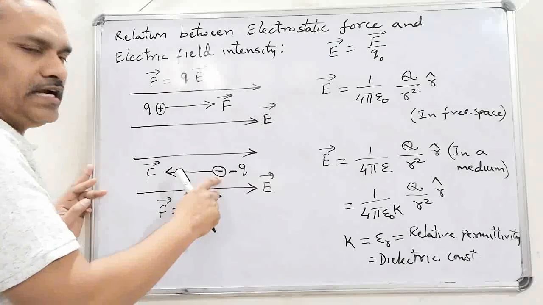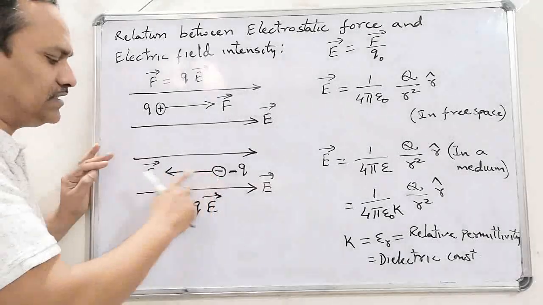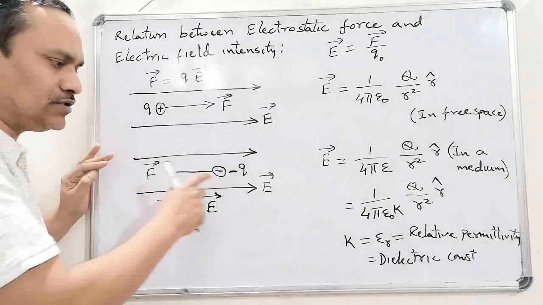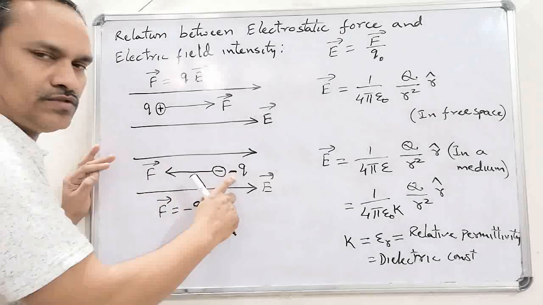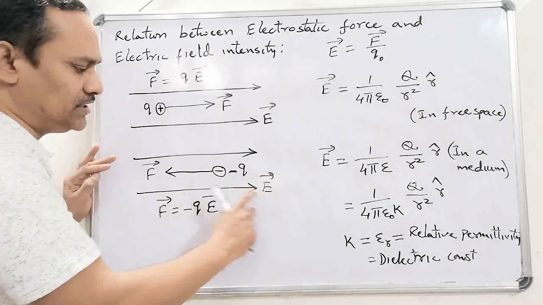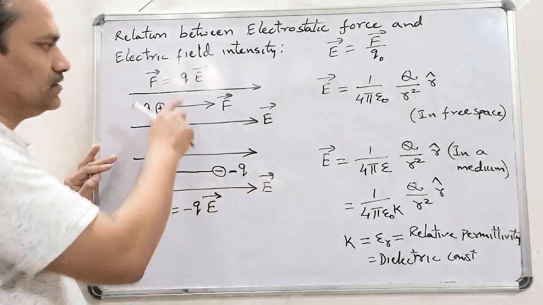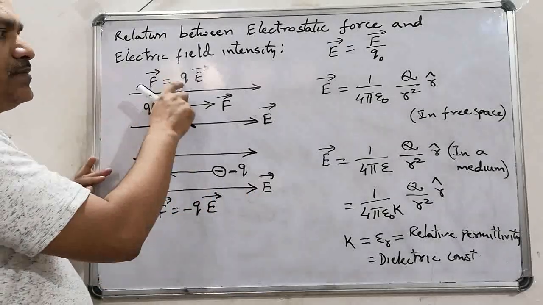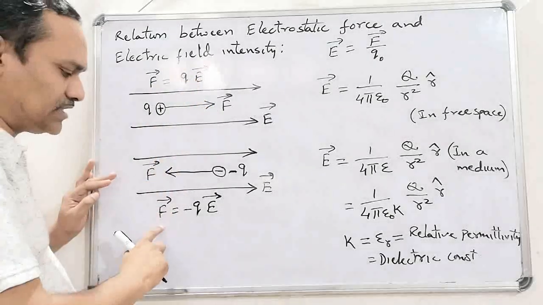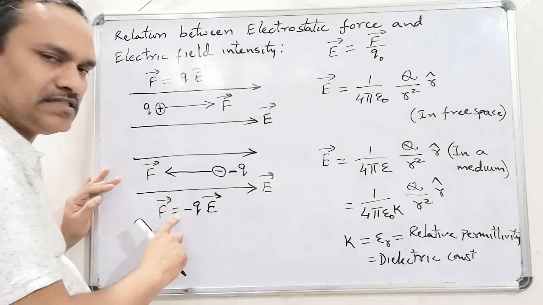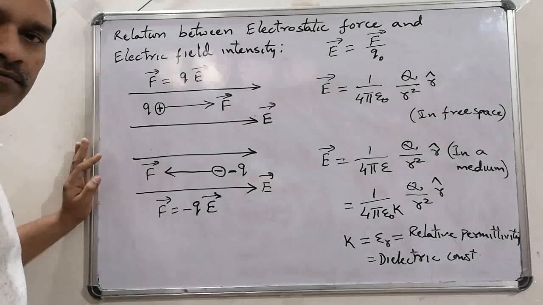Similarly, if we place a negative charge at a certain point in an electric field, then it always experiences a force in opposite direction of the electric field. See the arrow marks. That's why force experienced by a positive charge F bar is obtained as Q into E bar. Force experienced by a negative charge is obtained as F bar equal to minus Q into E bar.